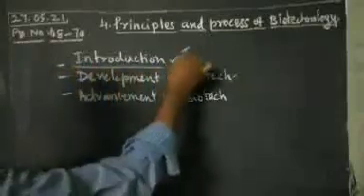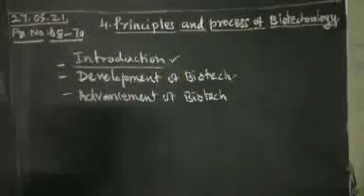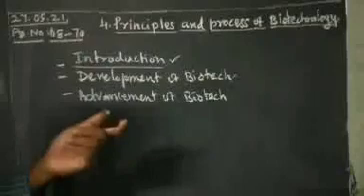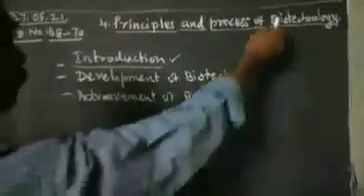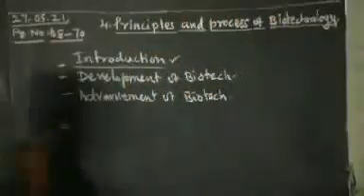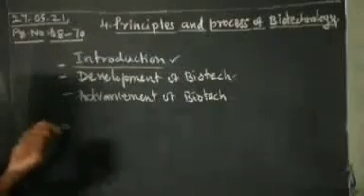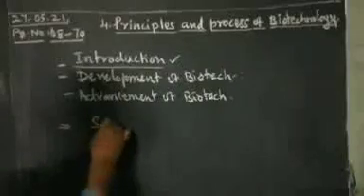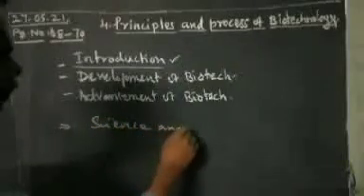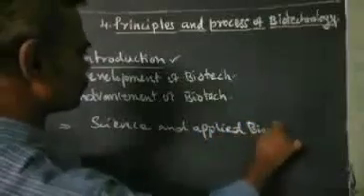First you have to study the introduction. What do you mean by biotechnology? Biotechnology means, with the help of techniques, the processes that mostly occur in a biological way. That is called biotechnology. Biotechnology is a science of applied biological process.